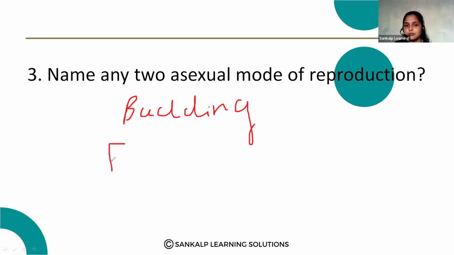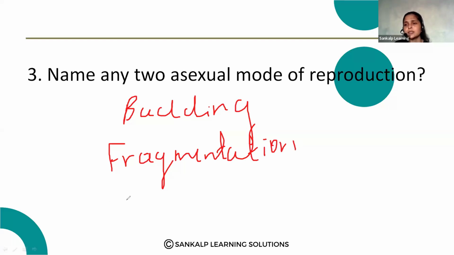Then fragmentation, that is also a type of asexual reproduction. Again, you can observe regeneration, then spore formation. So these all are modes of asexual reproduction. Any two they asked, so you can write any two of that.